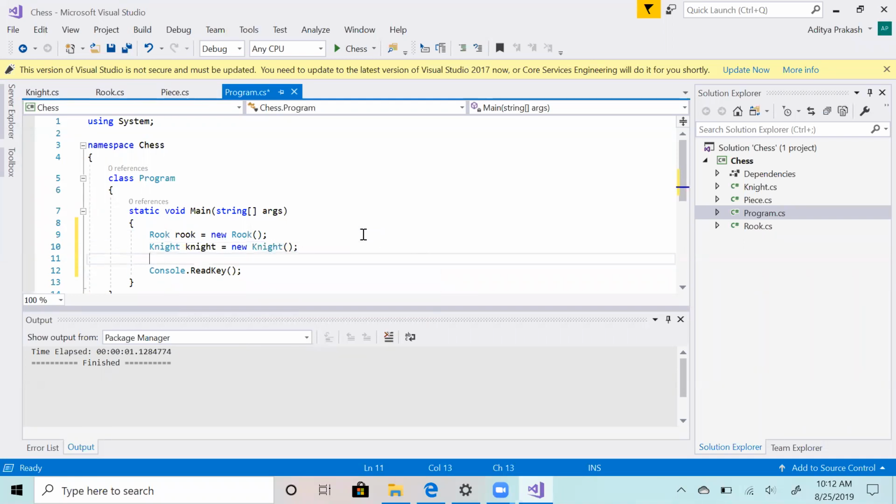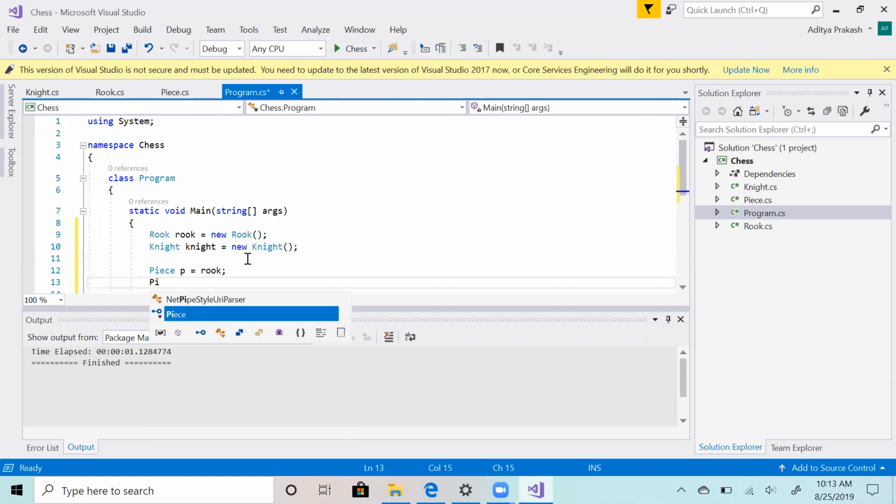If you try to do something like this, it is perfectly valid. So this is what I was talking about with generic types. Because rook and knight are of type piece, I am allowed to point a reference of piece to a specialized class, but I'm not allowed to create an instance of type piece. And this is true in any programming language because this is the heart of abstraction or interfaces.